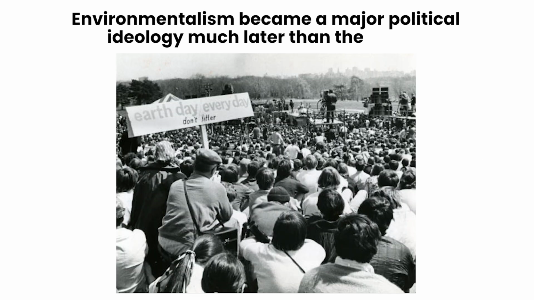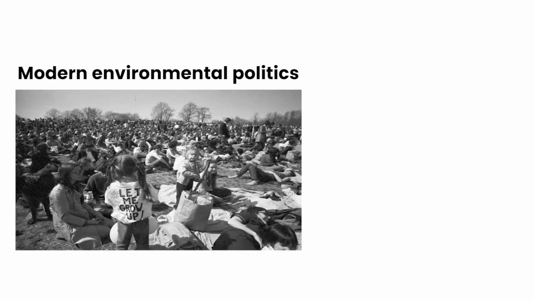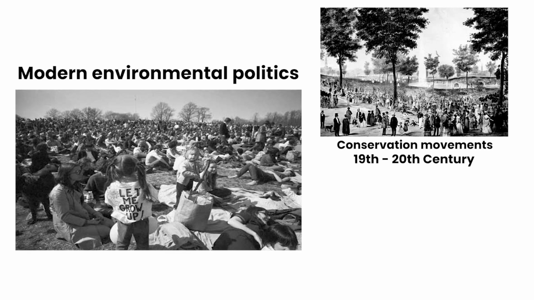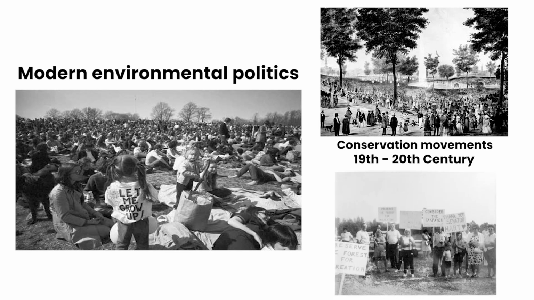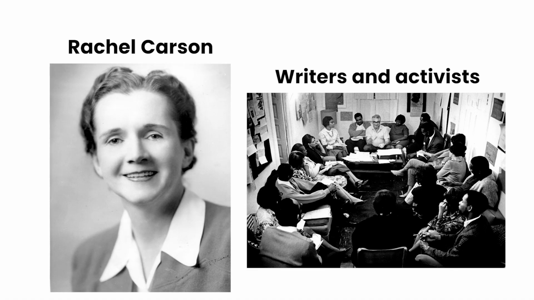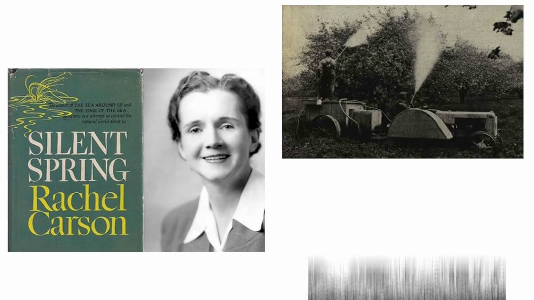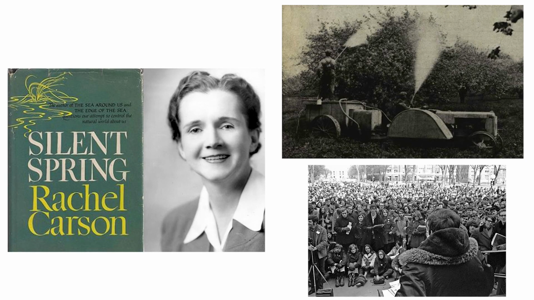Finally, we have environmentalism. Environmentalism became a major political ideology much later than the others, although concern for nature is much older. Modern environmental politics developed from conservation movements during the 19th century and expanded rapidly during the 20th century. Writers and activists such as Rachel Carson helped transform the public debate. Her 1962 book Silent Spring warned about the environmental damage caused by pesticides and helped inspire the modern environmental movement.